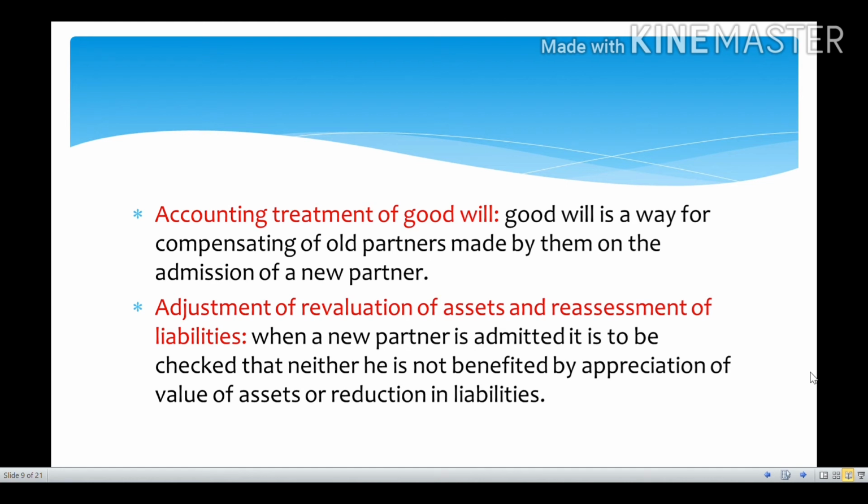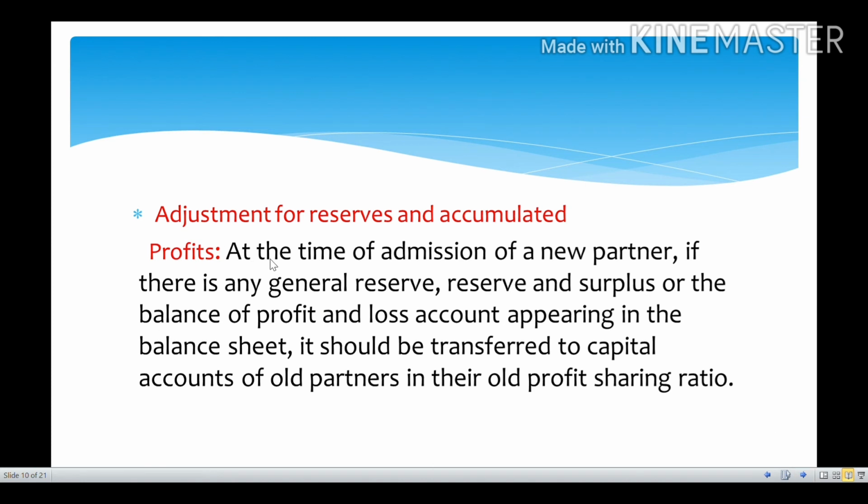And next one, this is the third step. We have to make adjustments whenever a new partner is admitted. And next one, adjustment of reserves and accumulated profits. So whenever a new partner is entered, from then his admission is done, the new profit sharing ratios or new things will be formed.